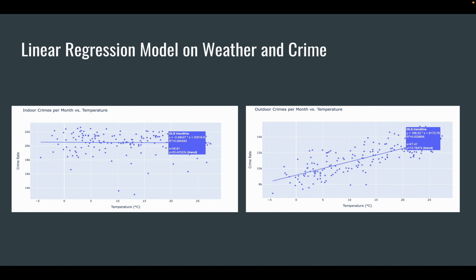There's also a field in the crime data for where the crimes occurred, like inside, in front of, or at the rear of an establishment. So here are two regression plots of indoor versus outdoor crimes. We see that the R squared value for indoor is really low, like 0.005, but for outdoor it's 0.63.